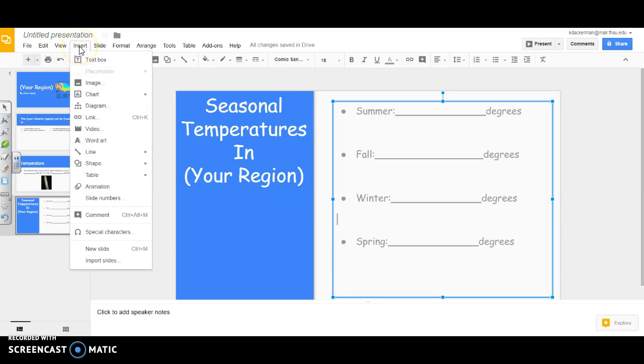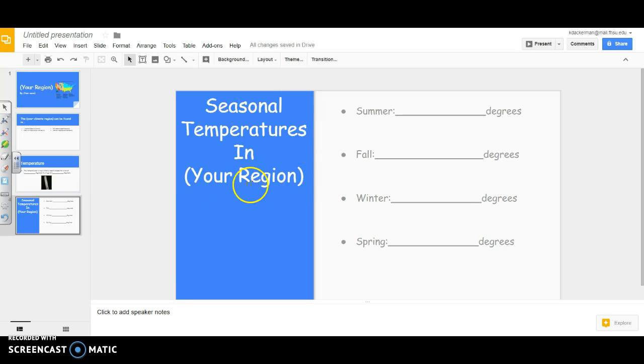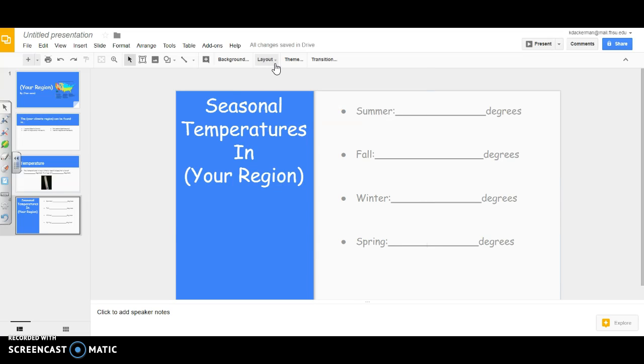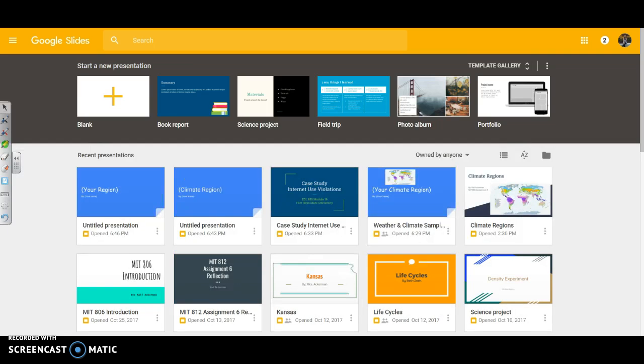Then you're going to insert a new one. And I'm going to just show you what I would like for you to do on the rest of these slides. You can always add images. Like I said, this one is about temperatures still. So I'm going to leave this one probably blank. But in your next ones, I'll show you what I'm looking for. And you can still insert images. You can change the layouts if you would like to change the different layout. Let me go ahead and show you the already made Google slideshow that I have made.